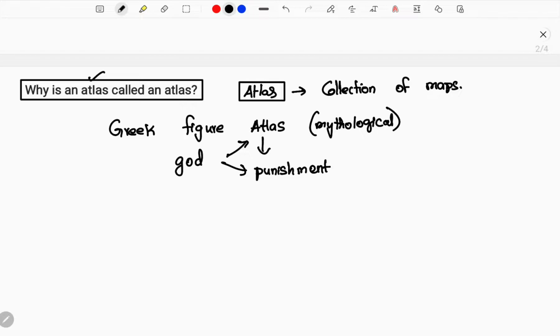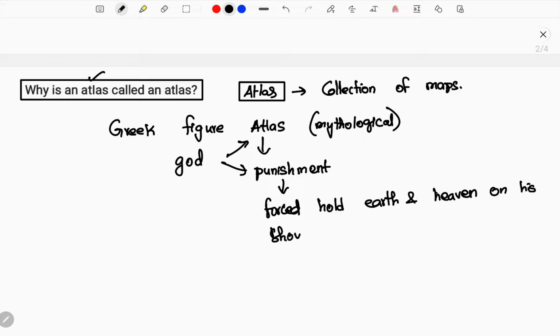As part of the punishment, they awarded Atlas that he must hold. He is forced to hold. He is not willing. He is forced to hold earth and heaven on his shoulders. So this is the punishment that was given to the so-called Atlas.